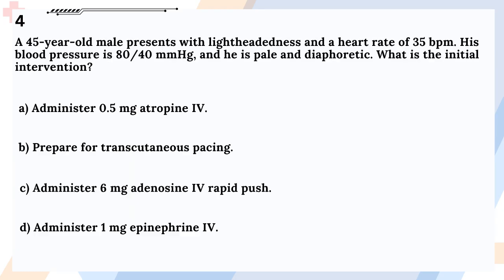Question 4. A 45-year-old male presents with lightheadedness and a heart rate of 35 bpm. His blood pressure is 80/40 mmHg, and he is pale and diaphoretic. What is the initial intervention?